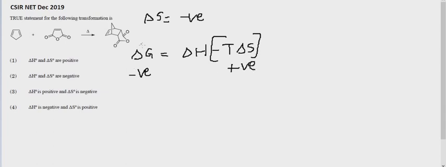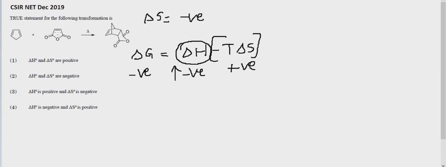So to make the reaction feasible, delta H should be a higher negative value, so that delta G will be negative and the reaction will be spontaneous.